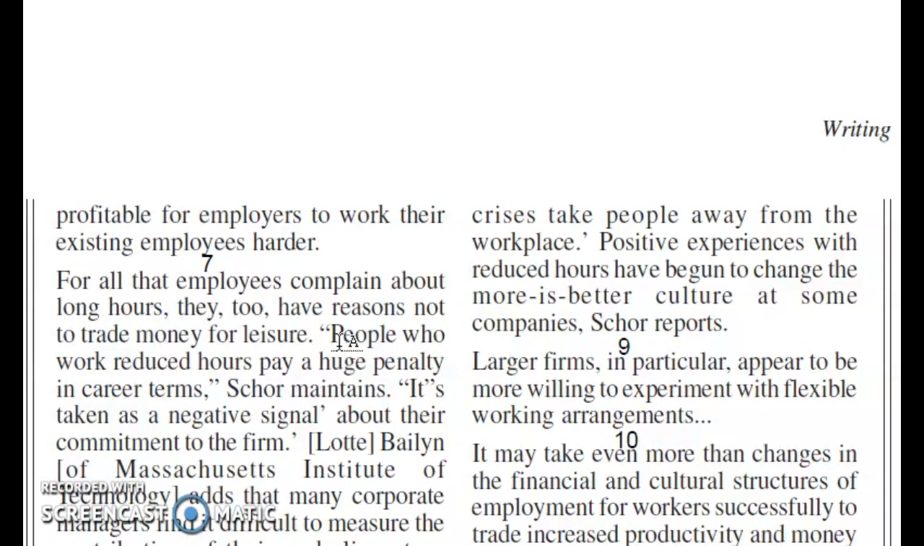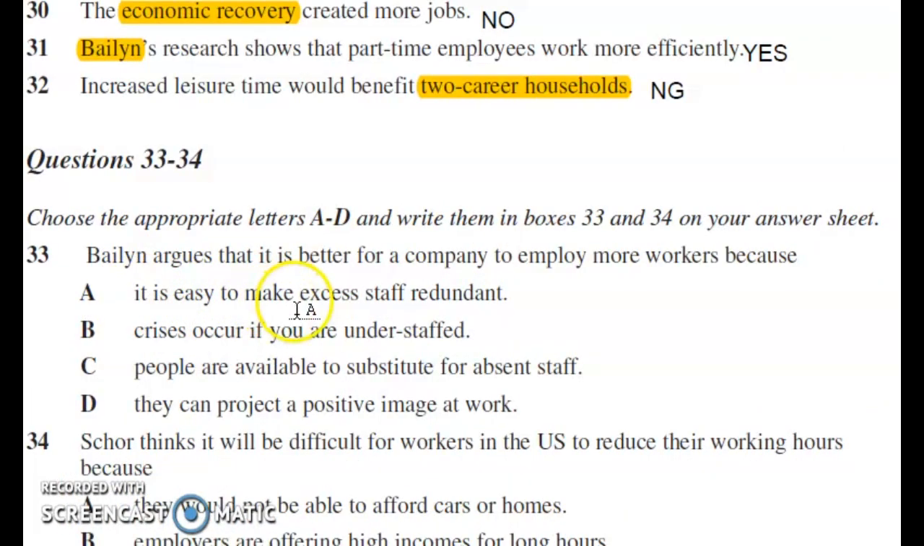Let's find out in the options. A, it is easy to make excess staff redundant. This is not mentioned in the passage. B, crises occur if you are understaffed. The word crisis is used, but not in the sense it is used in the passage. C, people are available to substitute for absent staff. Yes, this is our answer. So our answer would be C. So I'll put C here.